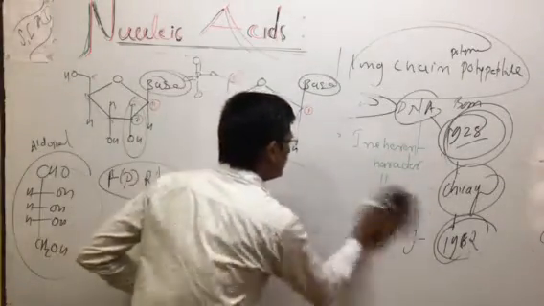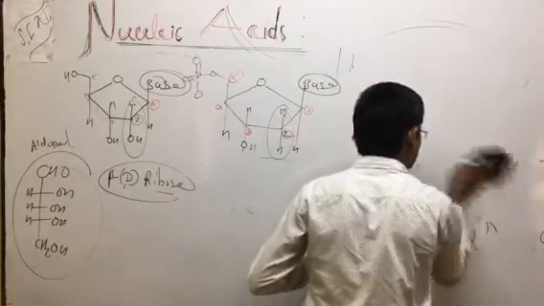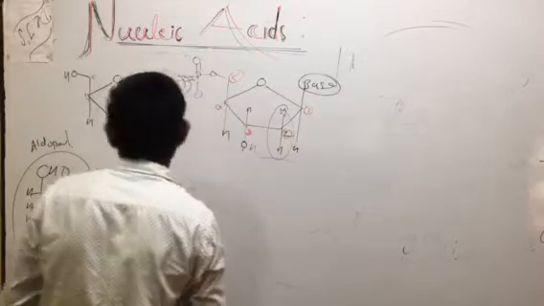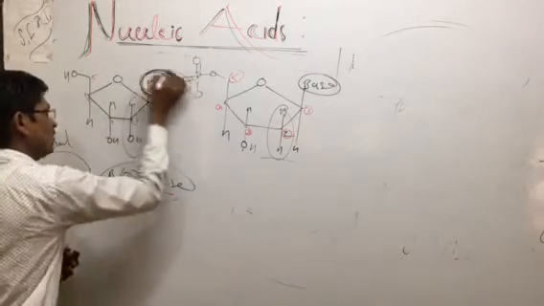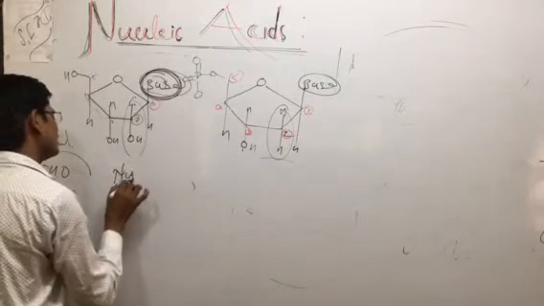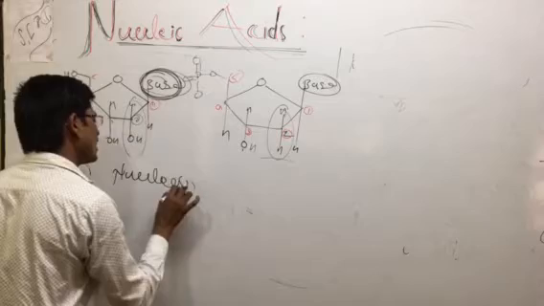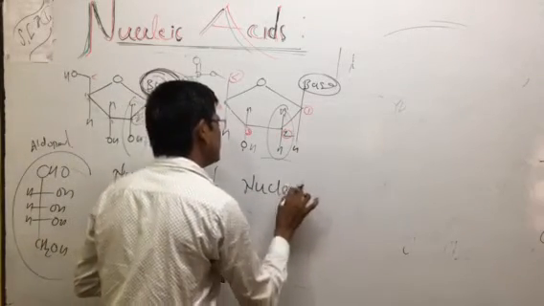तो यहाँ पे ये nucleotide हुआ. So this is a nucleotide, and the other one is a nucleoside. What do you mean by nucleoside? When on this first carbon, तो यहाँ पे first carbon पे base होता है, तो ये होता है हमारा nucleoside. So this is nothing but a nucleoside, and this is nothing but a nucleotide.